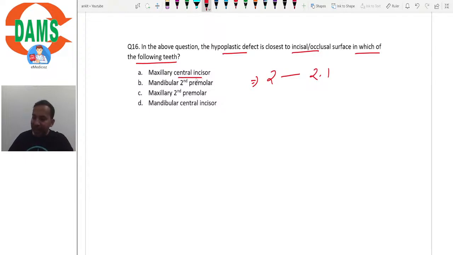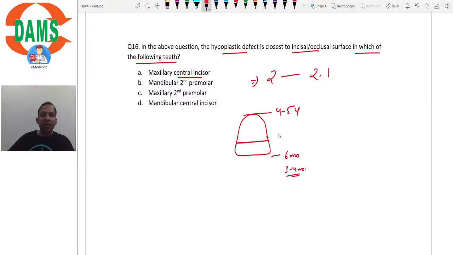So maxillary central incisor. Now maxillary central incisor, let's say this is the maxillary central incisor. It initiated at about 6 months. Yes, though it initiated at about 3 to 4 months, you can even write that. Or if you don't remember, you can just write 6 months, and it completes at about 4 to 5 years. So here the exposure would be somewhere at the junction of incisal and middle third, isn't it? The hypoplastic defect would be somewhere at the junction of incisal and middle third.